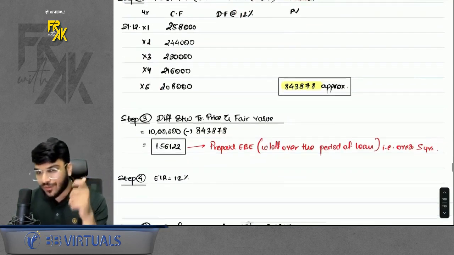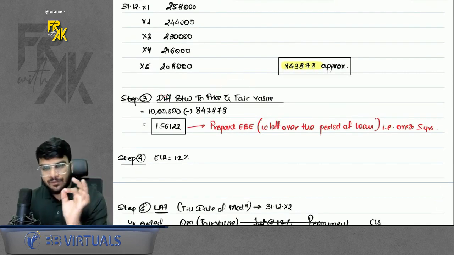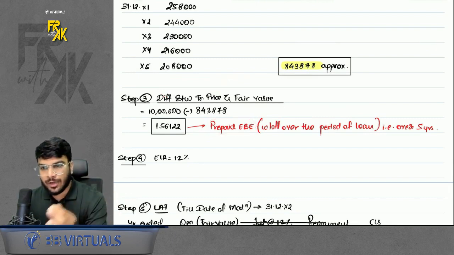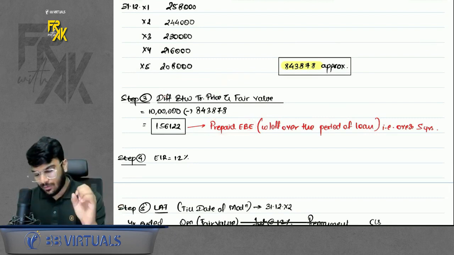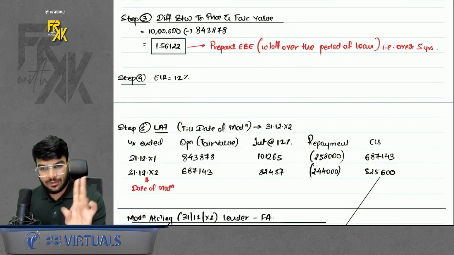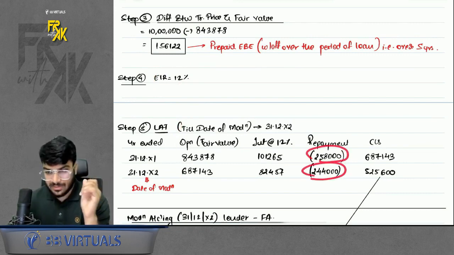Because you compute the fair value, there will be a difference between transaction price and fair value. Where will the difference get transferred? It will get transferred to prepaid employee benefit expense, and you will write it off over a period of 5 years. Why 5 years? Loan tenure was 5 years. Okay, then EIR, then LAT. Prepare the LAT only for the first 2 years. Why? Because after 2 years modification was happening, so I prepaid whatever repayment was that I made.